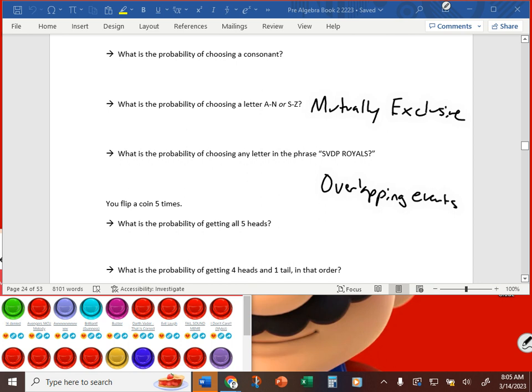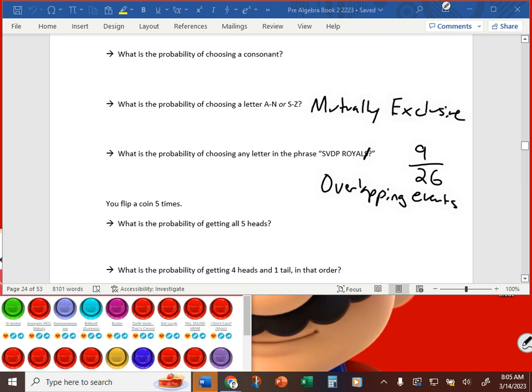What do you have written down? Wait, what was the question? How many successful outcomes were there in this situation? Choosing a letter from SVDP Royals. 9. Okay, you may have had 10 and you may have had it crossed out, right? Because there are 10 letters here, but that S overlapping, we don't want to count that successful outcome twice. So there are actually 9 successful outcomes out of 26 possible because there are 26 letters in the alphabet.